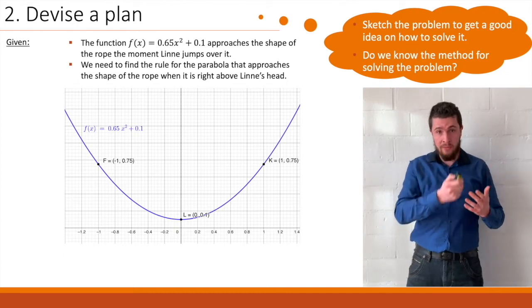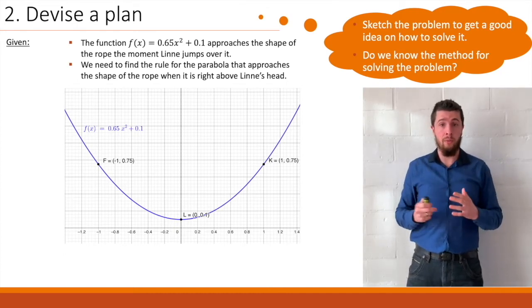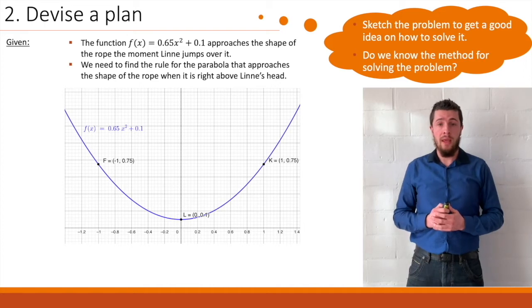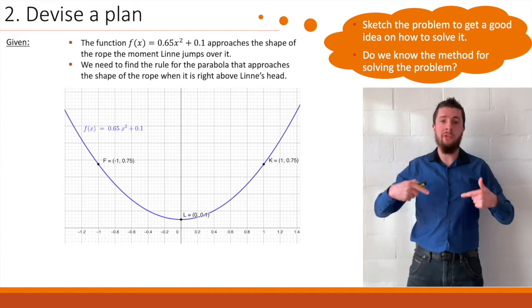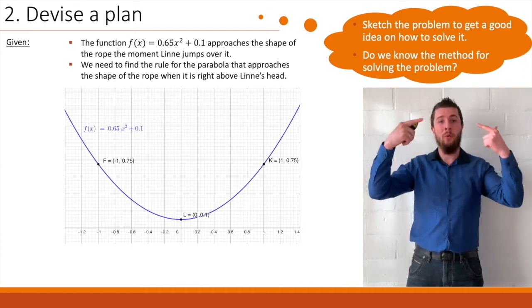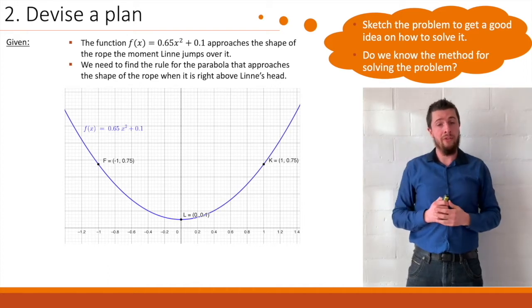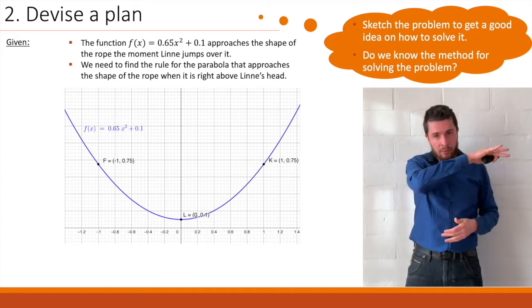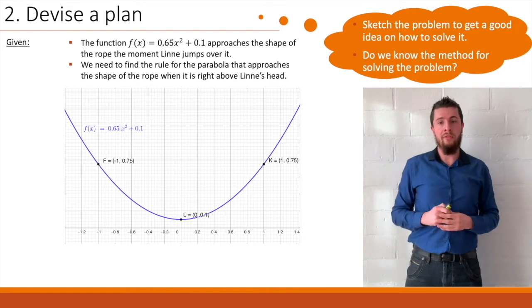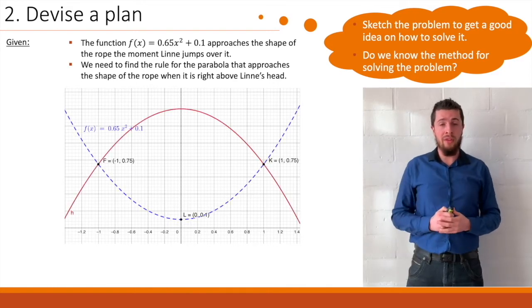We use the same sketch of our parabola at first, the one that we found in the last problem. And this time around, since a rope keeps turning, we will be reflecting this rope. But where? Well, we'll be reflecting it over line FK. And we end up with this.